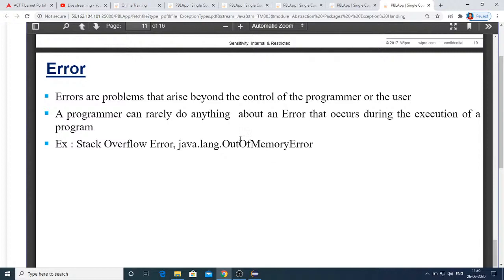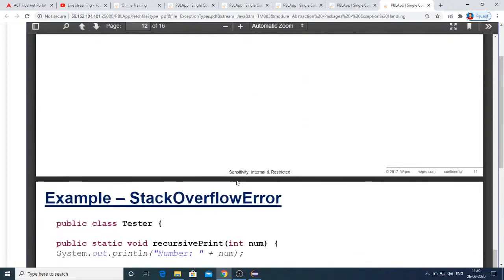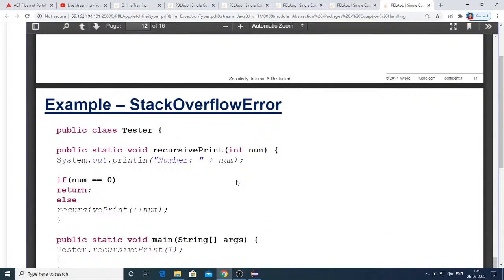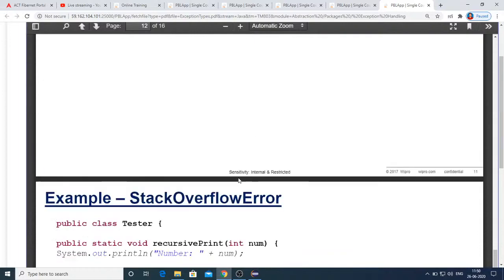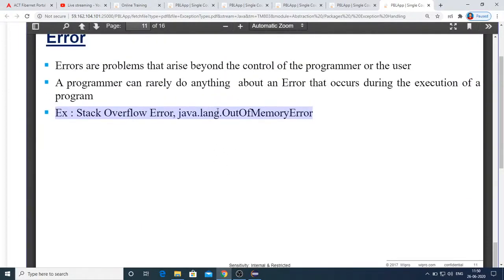One such error is OutOfMemoryError, that is, when heap memory is full. Another error example is StackOverflowError. This is also not in the control of the programmer. So whatever reference variables you go on creating, if the stack is full. Another place where you can get the StackOverflowError is if you are performing recursion and you are not including any terminating condition, because all the function calls will be stored in the stack, and then there comes a situation where the stack gets full.